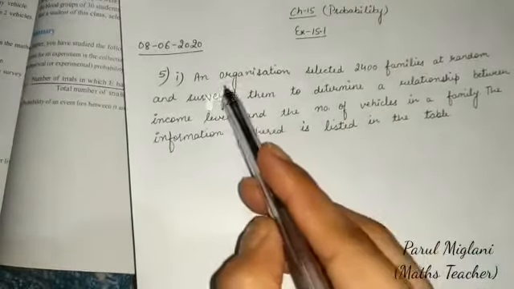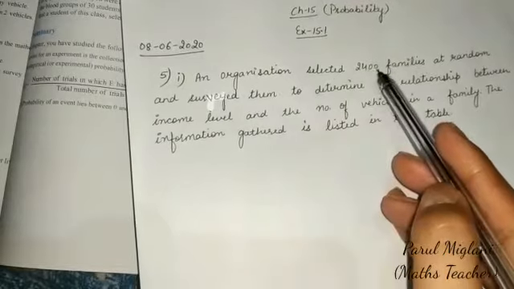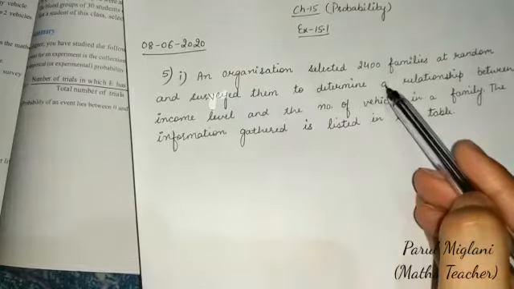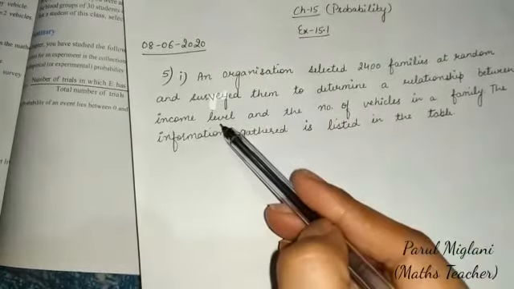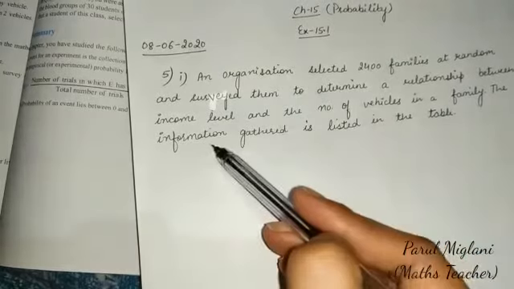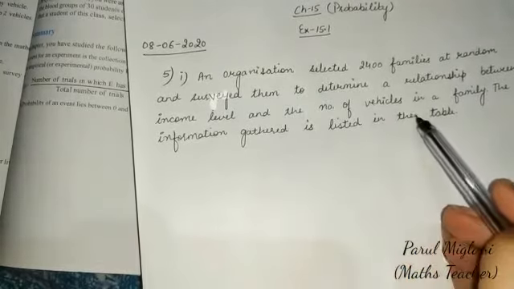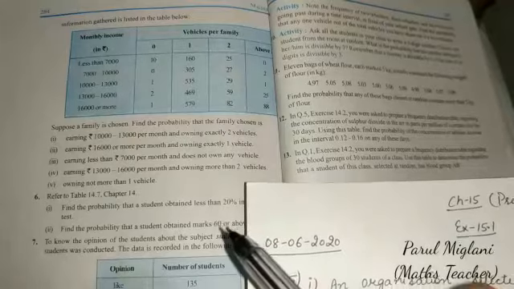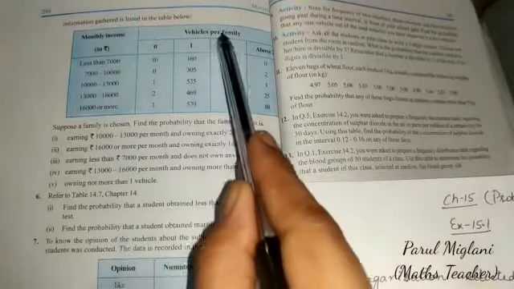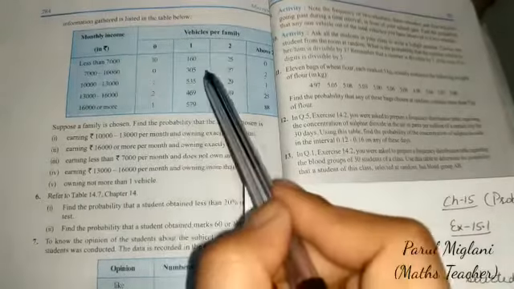The statement is: an organization selected 2400 families at random and surveyed them to determine a relationship between income level and the number of vehicles in a family. The information gathered is listed in the table. All the information like monthly income and vehicles per family is given in this table.